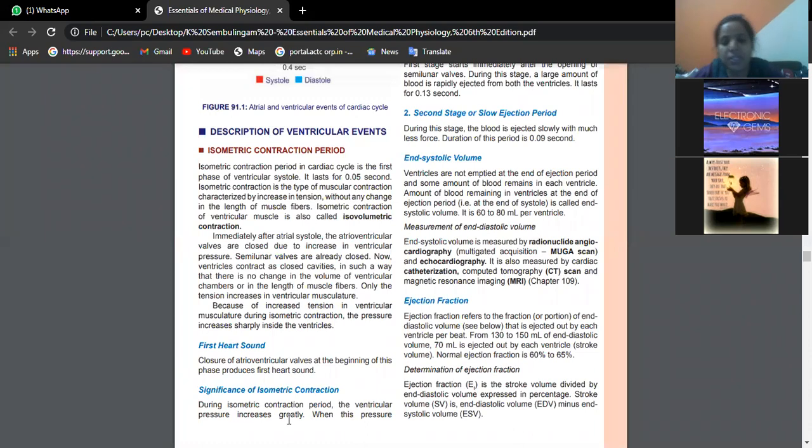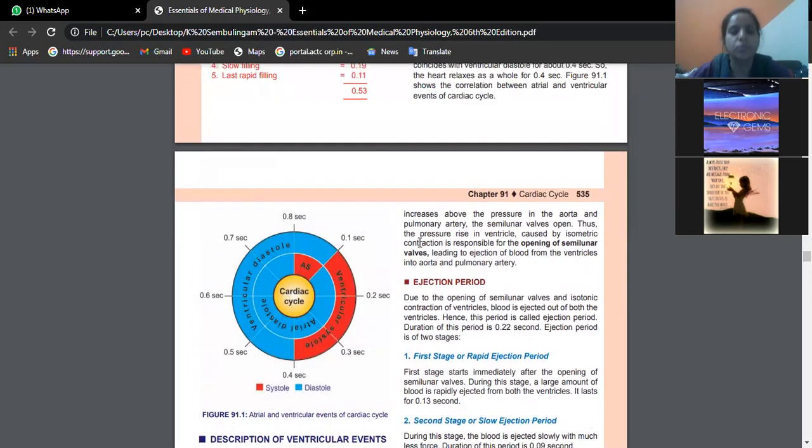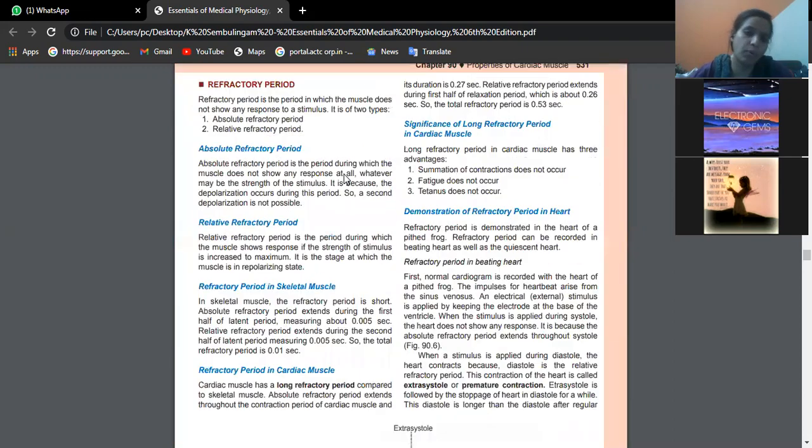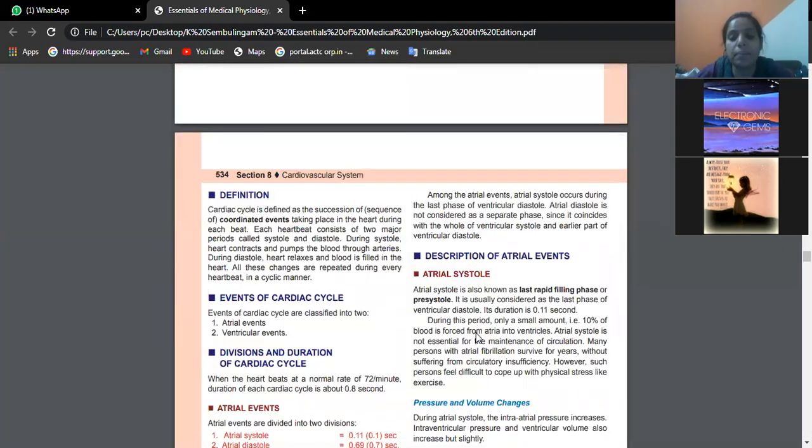So the ventricular pressure is increasing greatly, and when it rises above the pressure of the aorta and pulmonary arteries, the semilunar valves will open. So much pressure is increasing in the right and left ventricle that the pressure is moving forwards. Here we have the pulmonary semilunar valve, and here the aortic semilunar valve. They will open, that means these doors are opening, and the blood is now rushing from the right ventricle into the pulmonary trunk, and from the left ventricle into the aorta. That phase is nothing but the ejection period.